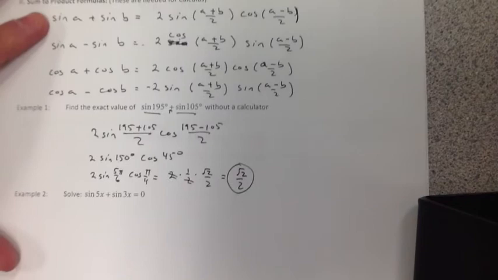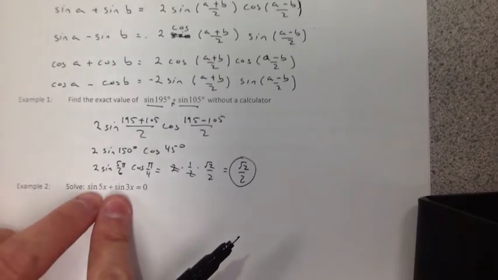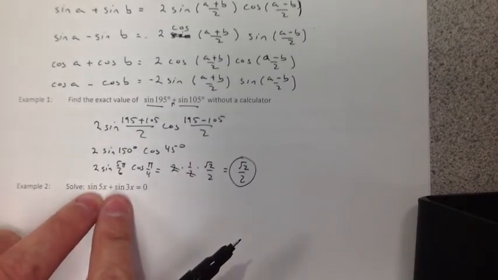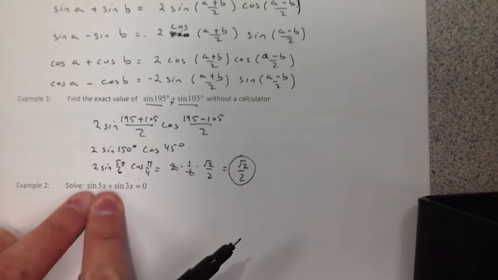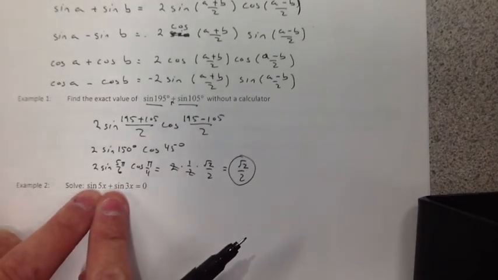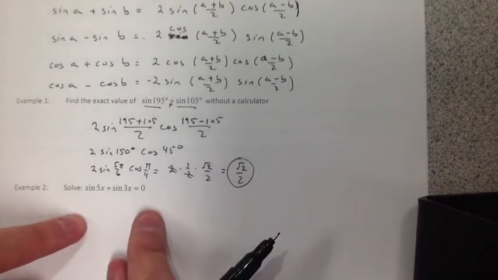We also use this to solve equations. Like if I want to solve sine of 5x plus the sine of 3x, please do not write this as the sine of 8x. A kitten dies when you do that. We can't combine them because they're different. This is not sine times 5x, it's the sine of 5x. So we can't add them together, we can't combine them. But we can use our property.